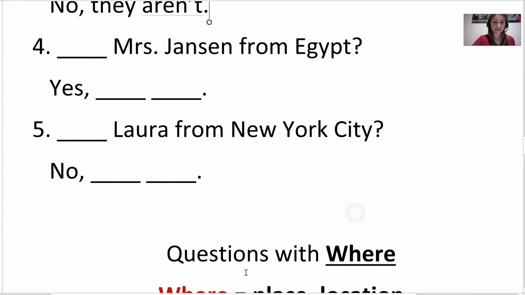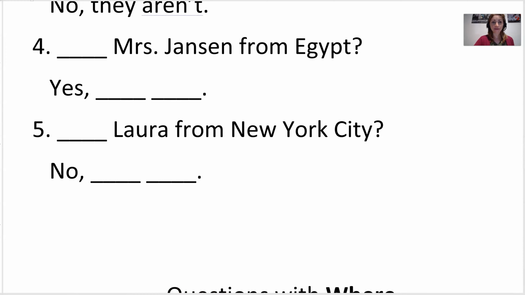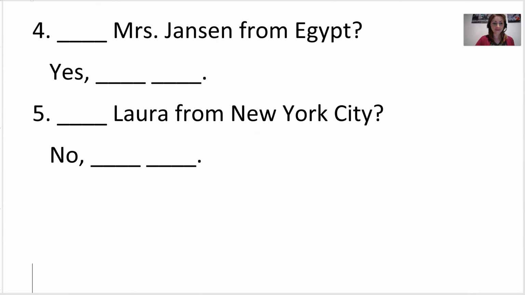Okay, let's look at this next one here. We have number 4 and number 5. Number 4, we have Mrs. Jansen. How many people is that? That's 1, right? 1 woman, because I see Mrs. right here.